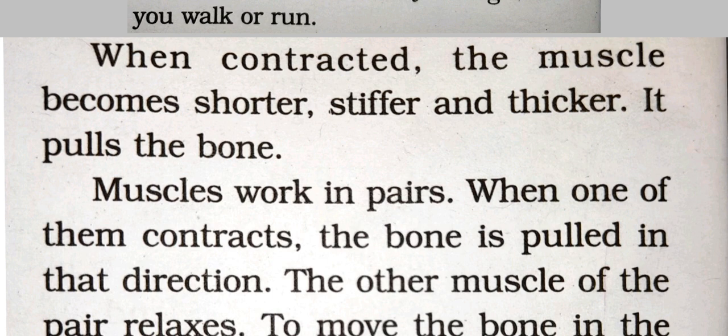It is not given in your textbook, but the upper arm has two muscles, called biceps and triceps, on its two sides. So when you are bending the arm, the biceps muscle contracts.